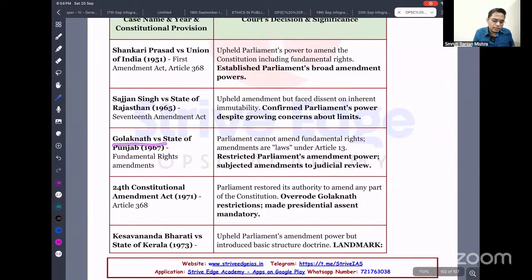But in the Golaknath case, it was said that Parliament does not have the power. Parliament cannot amend the fundamental rights under Article 13. So that means a restriction was imposed. To overcome that, the government enacted the 24th Constitutional Amendment Act. So Parliament restored its authority to amend any part of the Constitution. So they overrode the Golaknath case.